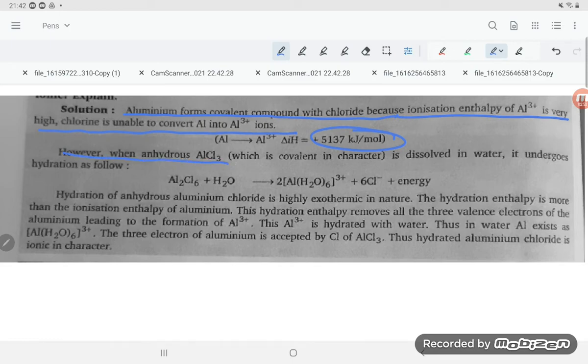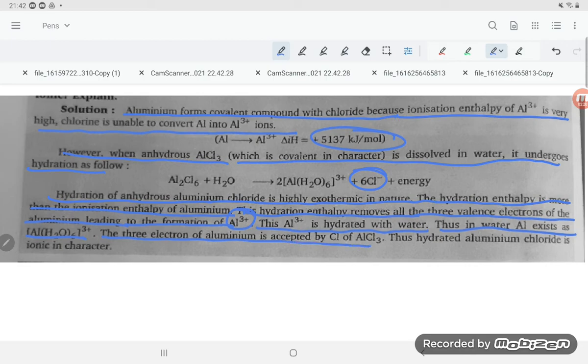However, when anhydrous AlCl3, which has covalent character, dissolves in water, it undergoes hydration, so that it will give the ions. Hydration of anhydrous aluminum chloride is highly exothermic in nature. The hydration enthalpy is more than the ionization enthalpy of aluminum. This hydration enthalpy removes all 3 valence electrons of the aluminum, leading to the formation of the Al3+ ion. This Al3+ is hydrated by water, thus it exists in this form. The 3 electrons from aluminum are accepted by Cl, and thus hydrated aluminum chloride is ionic in nature.